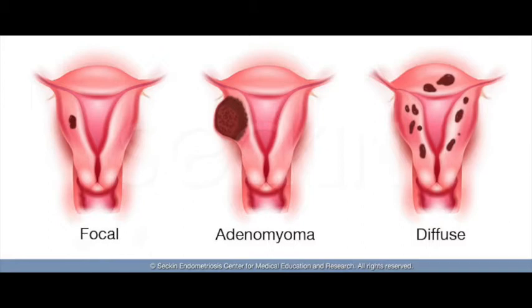The second possibility is that there is invagination of the basal endometrium into the myometrium. We know that there are different layers of the endometrium itself: a functional layer and a basal layer. So the basal layer goes into the myometrium.